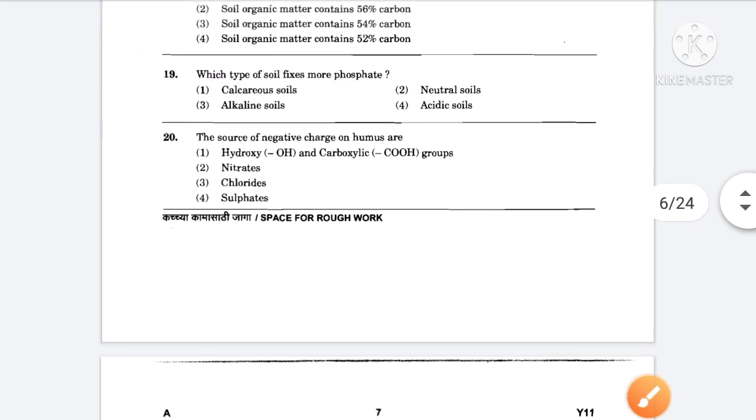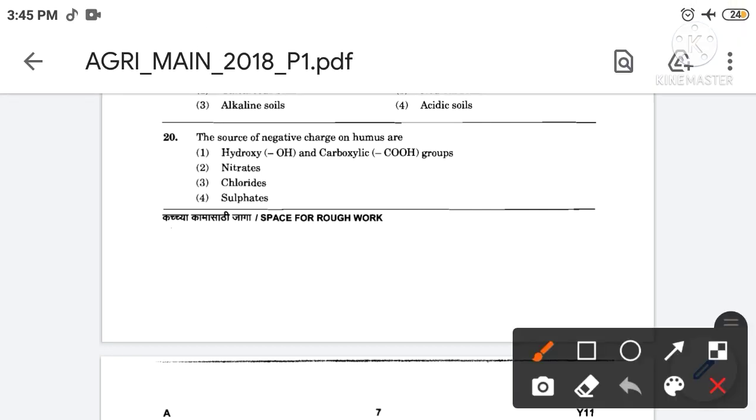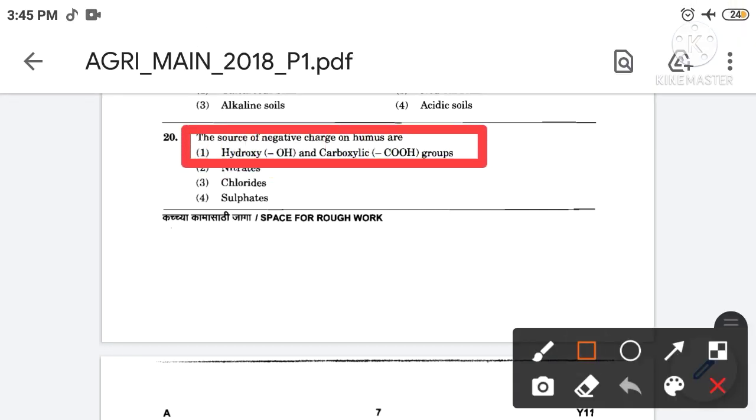Then next, the source of negative charge on humus are, the correct answer is option number first. So the source of negative charge on humus are hydroxy and carboxylic groups.